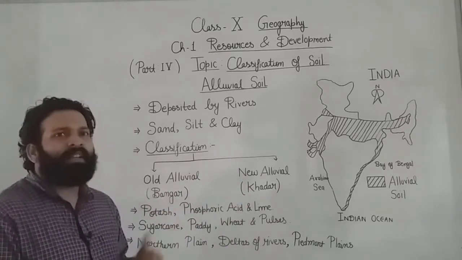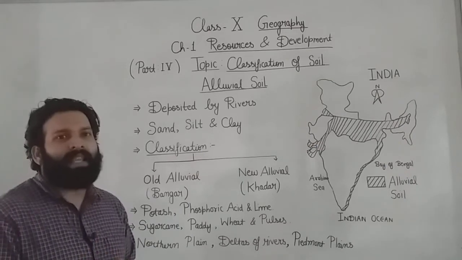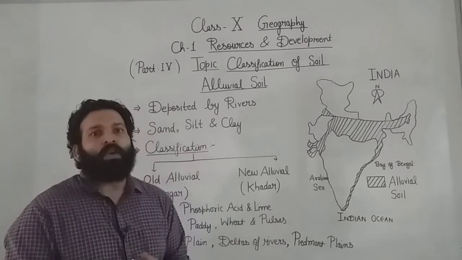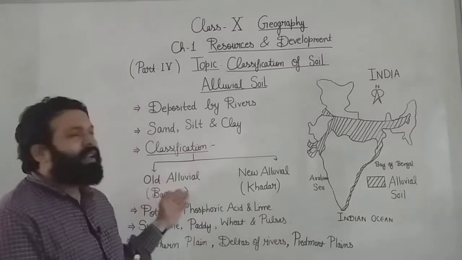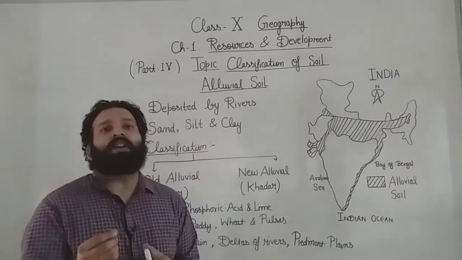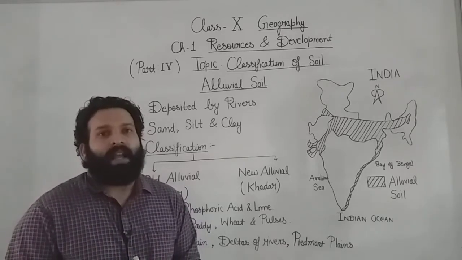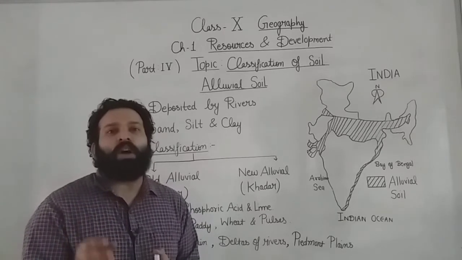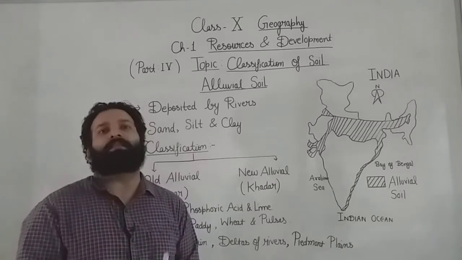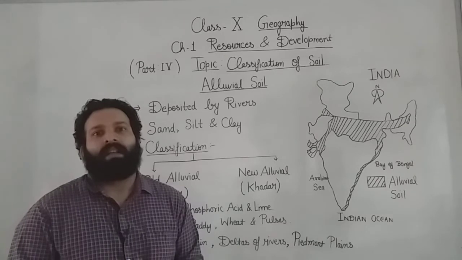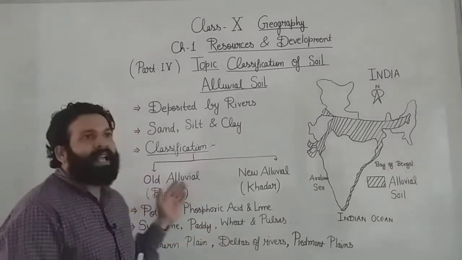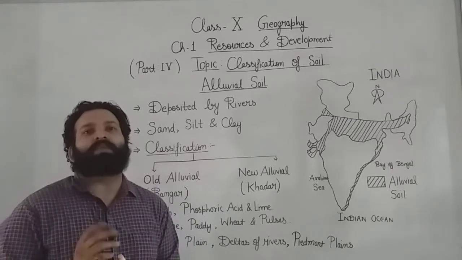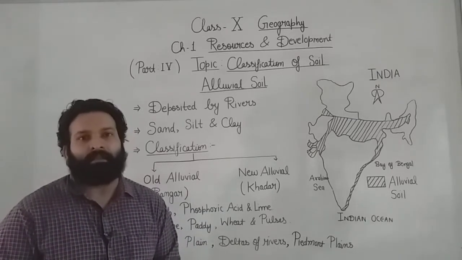The next difference between these is the concentration of kankar nodules. In old alluvial the concentration of kankar nodules is high, and in the new alluvial, that is Khadar, the concentration of kankar nodules is less as compared to the old one, and of course the old one is less fertile than the new alluvial soil. So these are the 3 points you have to write down in your exam.